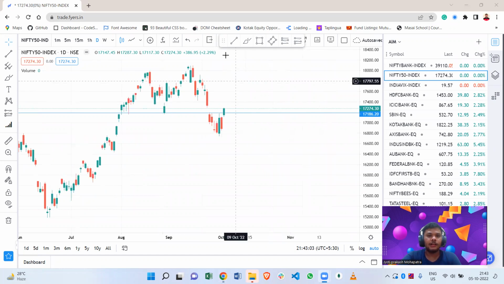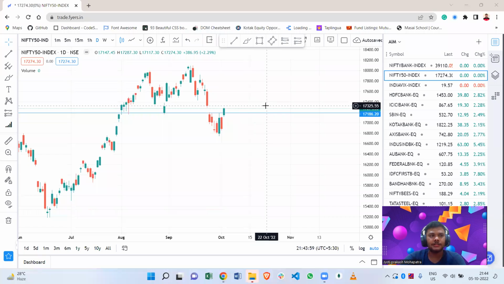And here we can see that Nifty looks more positive to me than Bank Nifty, because here you can see that Nifty closes near our resistance level. If it continues to go up, like if it crosses 17,330 or closes above 17,330, then we can assume it as a positive trend, and we can take a trade for buying, and our first target will be 17,420, and the second target will be 17,500.